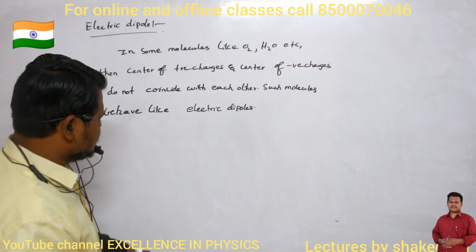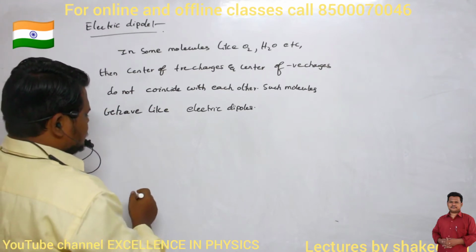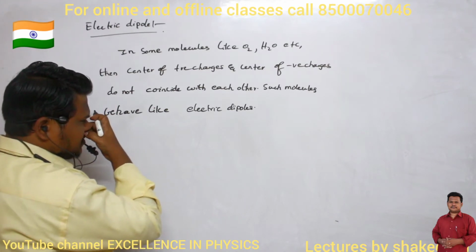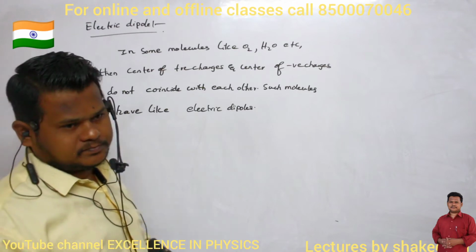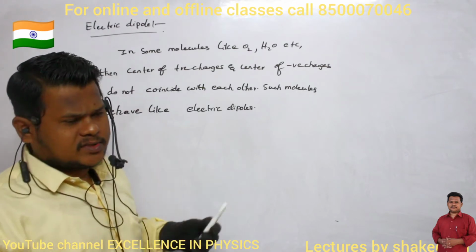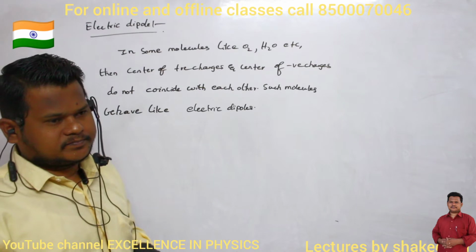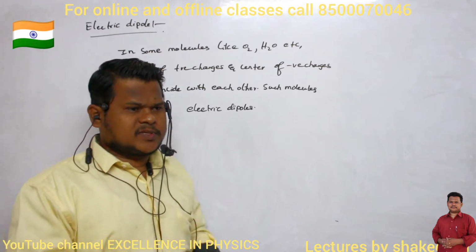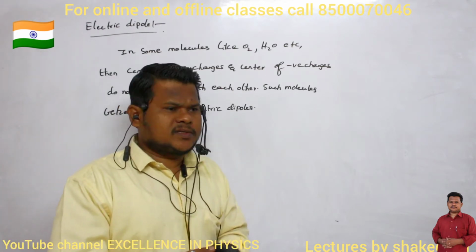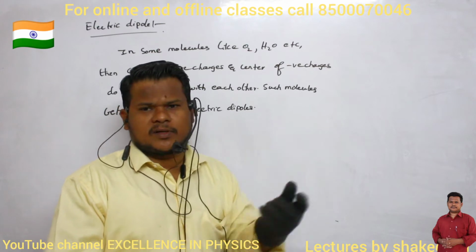What is the meaning of this? Let us see. What is meant by positive charge and negative charge in a nucleus? Positive charge means protons. Negative charge means all the electrons which are revolving around the nucleus.